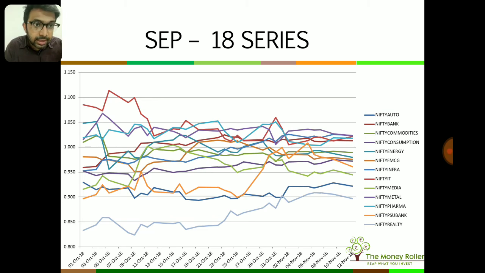Then you can see the blue line, that pharma line, and the light brown line, they are pharma and IT. Blue is pharma, the light brown which is touching the metal one, that is IT. IT is obviously performing well. We saw that it's in an upward cycle and it has also been doing well despite the Nifty having fallen. And we are seeing pharma also performing really well since April, and it has consistently moved above 1. If you see this shorter time frame, it means that in the market fall we are seeing IT, pharma, metals and infra, these 4 things have been going up.